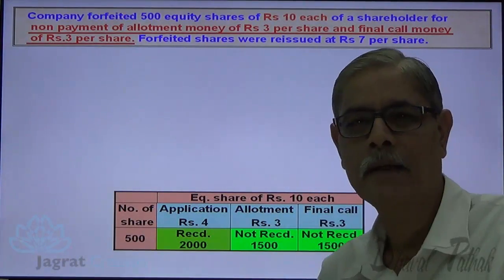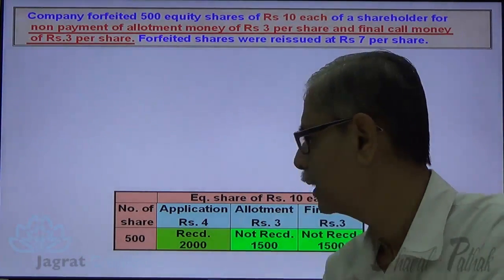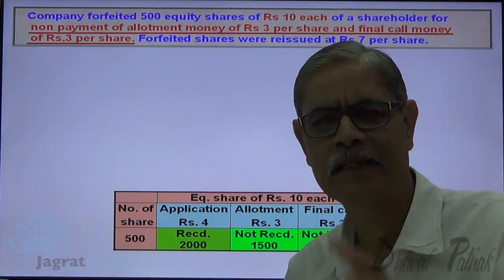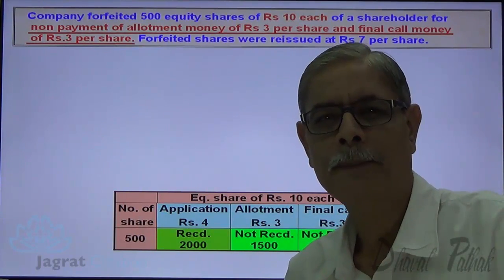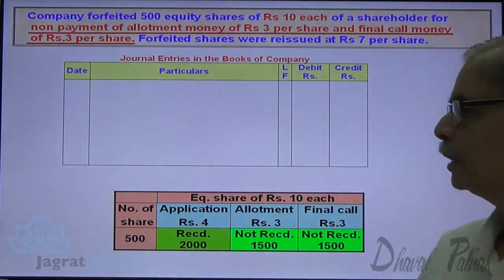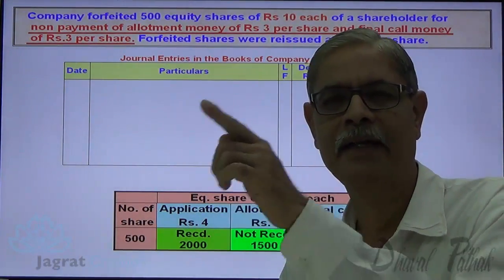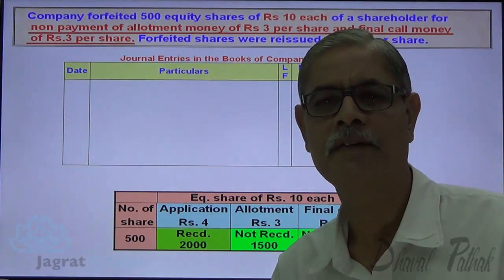Now called up capital per share is 10. Amount not received is 6. Capital received is 4. This is understanding. This is what we require for the purpose of writing the forfeiture entry. Observe it. Now when the shares are forfeited, the right, title and interest of the shareholder extinguishes.